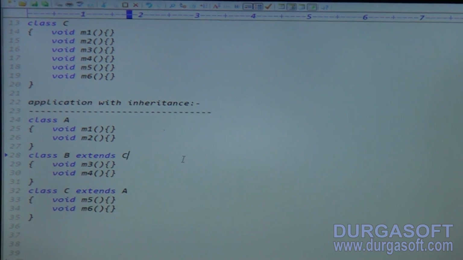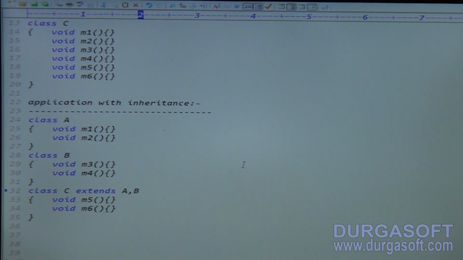Good. One more modification. Now class A contains how many methods? 2. Class B contains 2 methods. Class C contains 4 methods. For example, one more modification: here I'm writing A comma B. Class A contains 2, class B contains 2, class C contains?